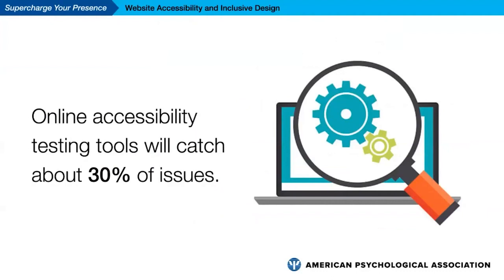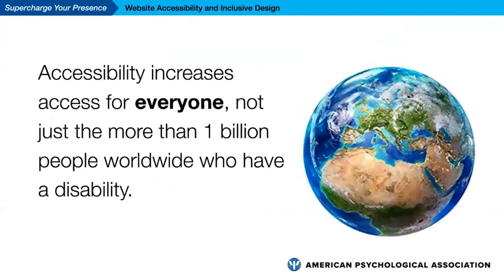That being said, accessibility can sometimes be a little overwhelming at first, and auto checkers are a great place to start. The important thing to keep in mind, though, is that you're designing for humans, and not just the more than 1 billion humans that the World Health Organization refers to as people with disabilities. The reality is that digital accessibility impacts everyone.